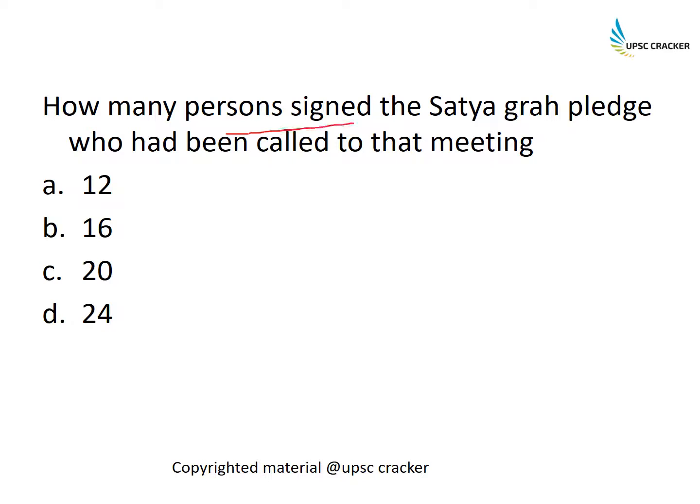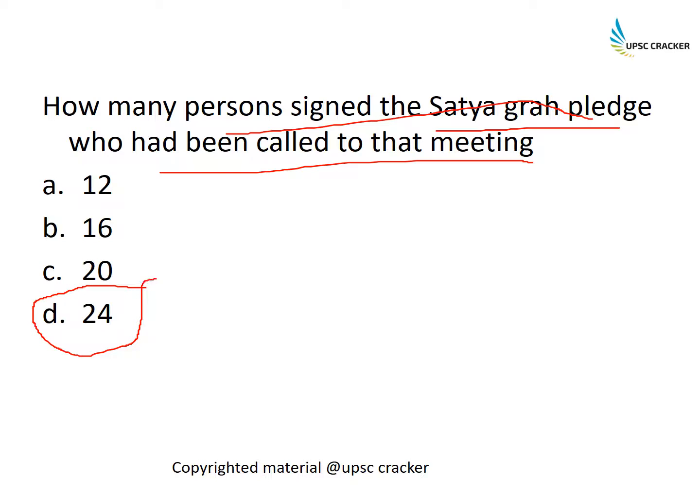How many persons signed the Satyagraha pledge who had been called to that meeting? So basically the number of people who had come to that conference at Sabarmati who signed this Satyagraha pledge, and this was again 24, so 24 people on 24th of February 1919. That is the answer.